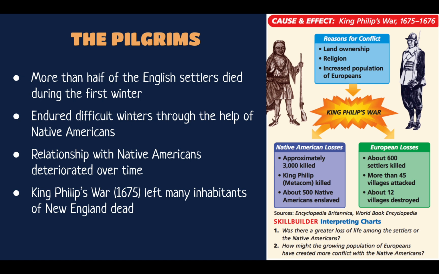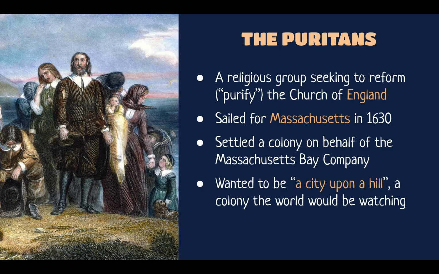In fact, they went to war with each other about 50 years after first settling, the most famous being King Philip's War. The relationship between the Native Americans and the Pilgrims is really the only reason that the Pilgrims were able to survive. So think about the famous legendary stories of Thanksgiving. Okay, so that was the Pilgrims.